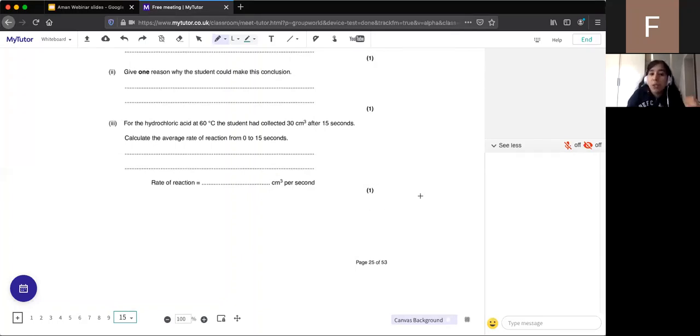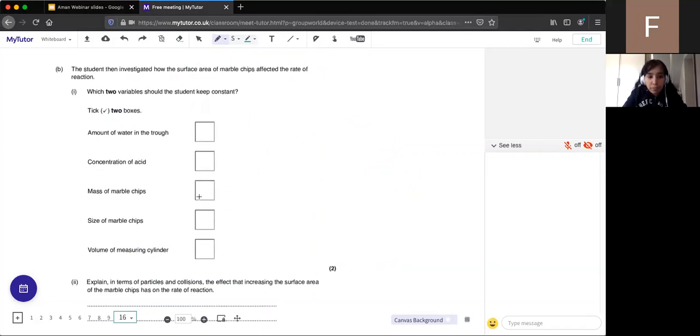But yeah, so remember to calculate the rate of reaction, it's the product formed, which in this case is the gas that's formed, or the reactant loss. There's no reactant loss in this question. It's product formed, which would be 30 over the time, which is 15. So 30 divided by 15 gives us an answer of 2 centimeters cubed per second. So well done to everyone that gave me that answer. That's excellent. It's not 1.5, it's 2.